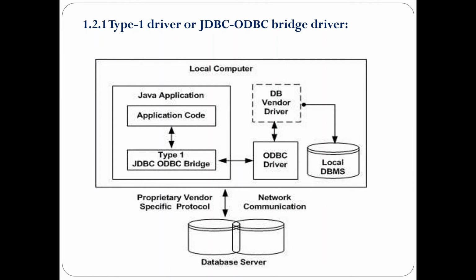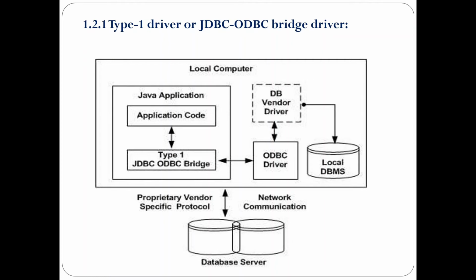Once the JDBC call goes from the JDBC ODBC bridge to the ODBC driver, the ODBC driver will make use of the native database connectivity interface. With the help of the native database connectivity interface, it can establish a connection to the database. The native connectivity interfaces are available in the database vendor driver. We can set the name of the data source names.